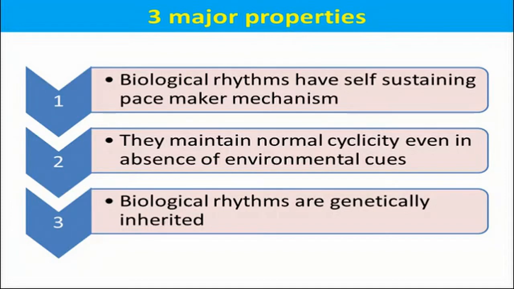Then biological rhythms are genetically inherited. What does it mean? For a species, these rhythms are set. But if the species are different, the rhythms may be different. They may have different cycles. For a particular species, the cycles are almost similar.